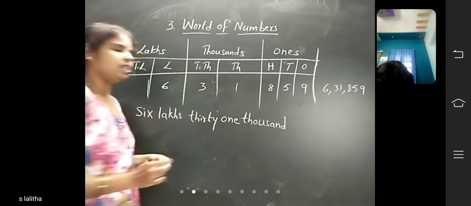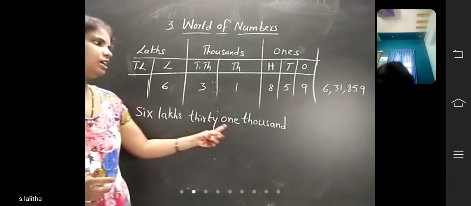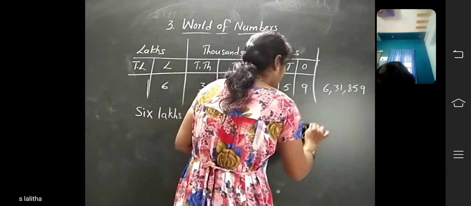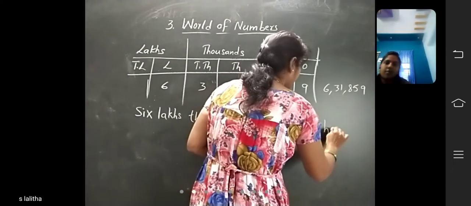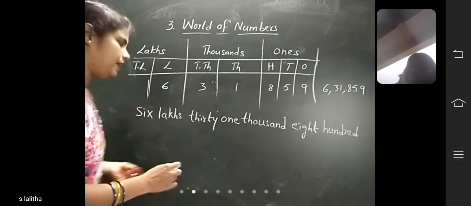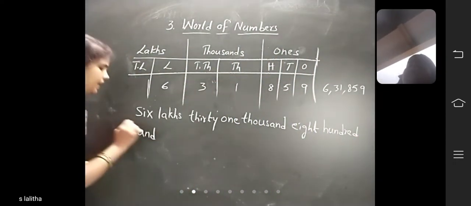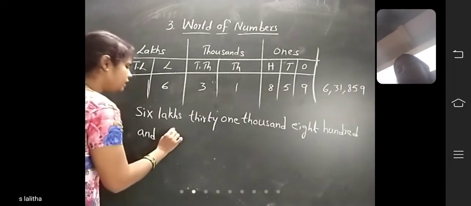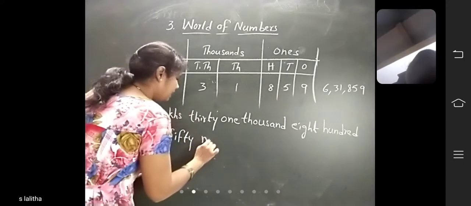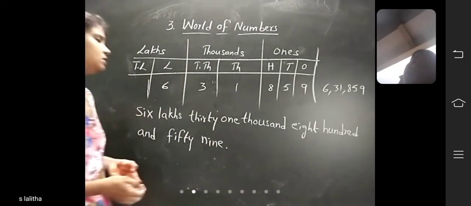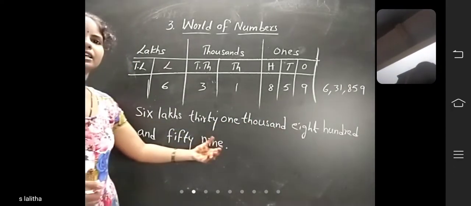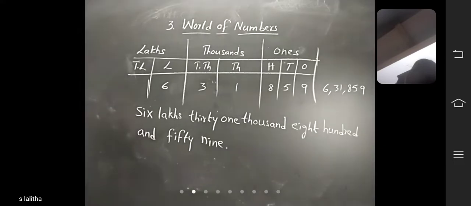T-H-O-U-S-A-N-D, thousand. 6,31,800: EIGHT HUNDRED, and 59: FIFTY-NINE. 6,31,859. Okay, children? Right.